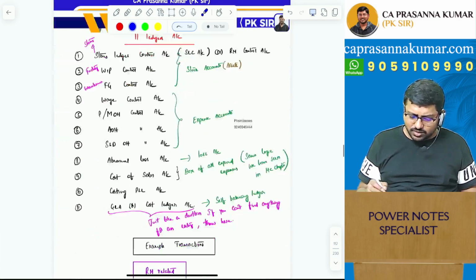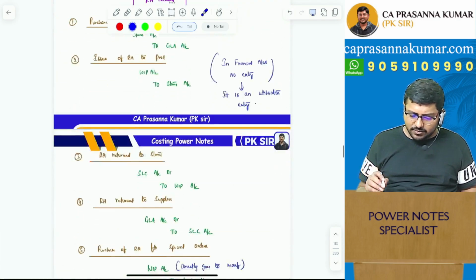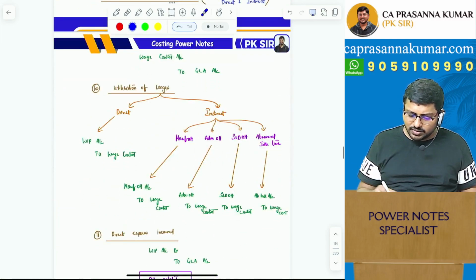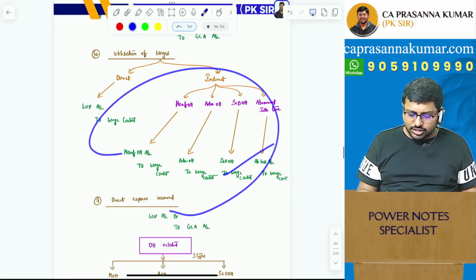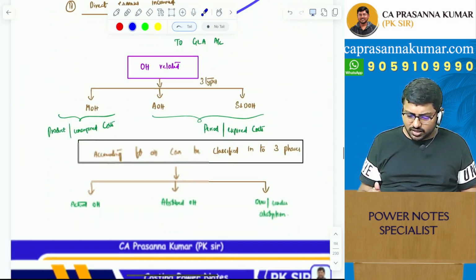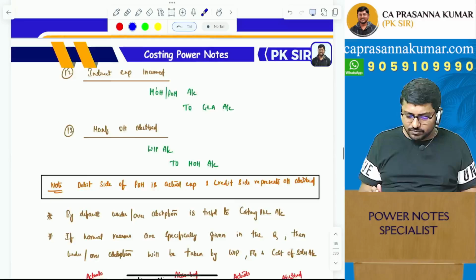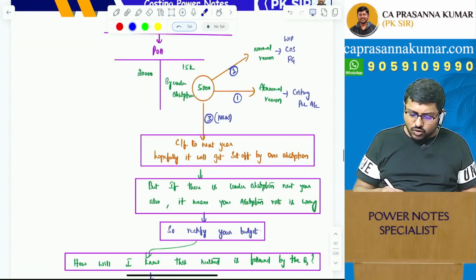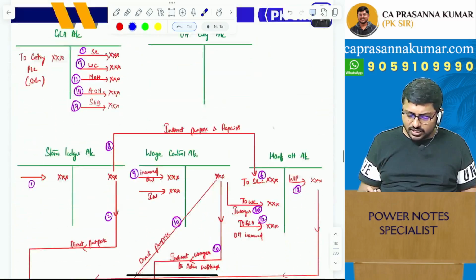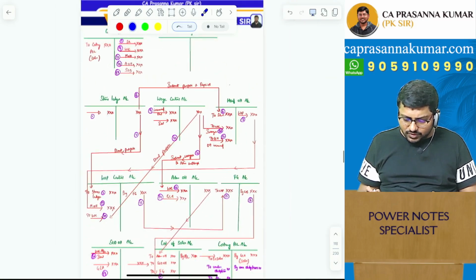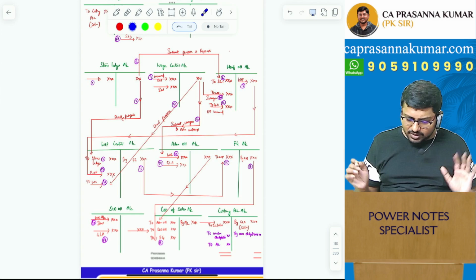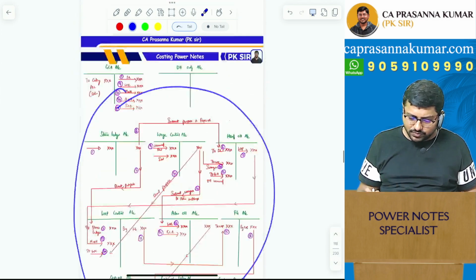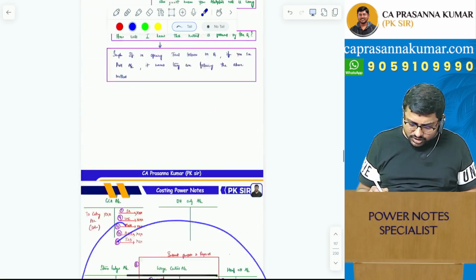Here also you can see it has been explained beautifully. All the logics and some of the issues given by your ICAI have also been explained over here. The presentation, you will fall in love with it, that's for sure, because that's the kind of effort I've put in, and my experience. Okay, so go through this, guys. I hope this will really help you. You can see here all the changes that are going to happen in your cost accounting systems have been converted into one single page. You can see the numbering over here, which I gave you.